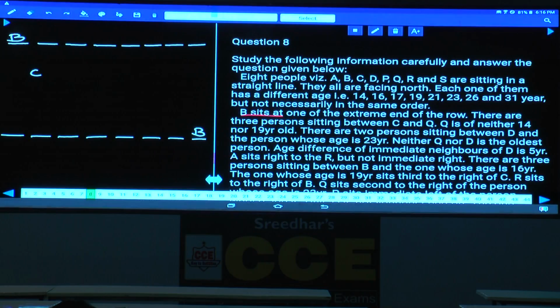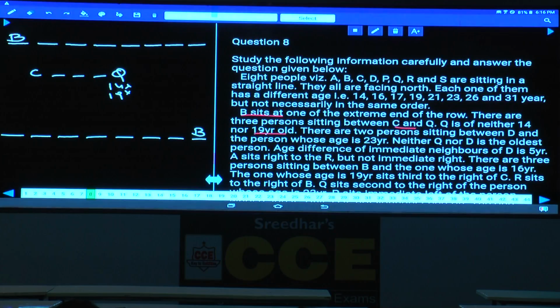Now if you take C at this place, 1, 2, 3, Q will be here. Or in the reverse order, Q or C. And there are 3 persons between C and Q. Q is neither 14 nor 19 years old.